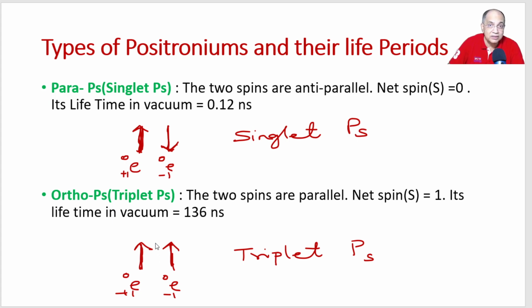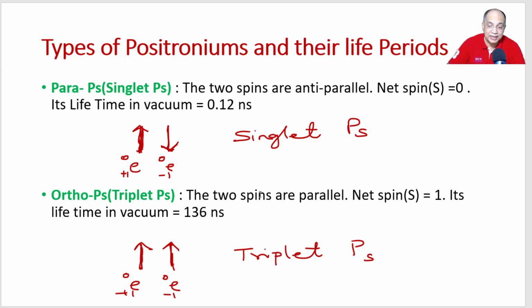On the other hand, there is another variety of positronium atom, that is ortho positronium or triplet positronium, where the two spins are parallel. That means if the positron is spinning clockwise, the electron is also spinning clockwise. If this anti-clockwise, this also anti-clockwise.